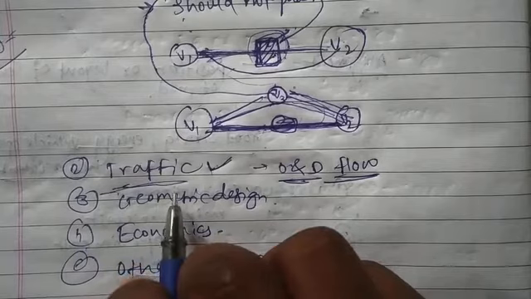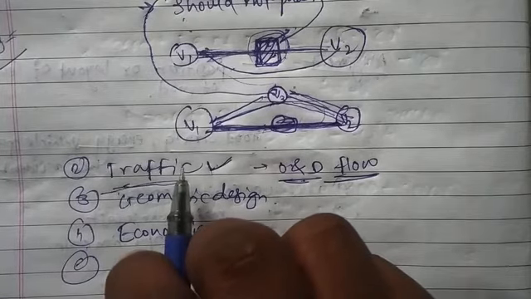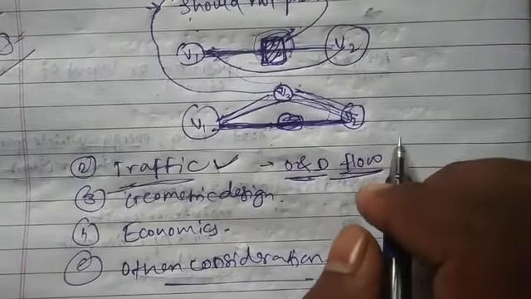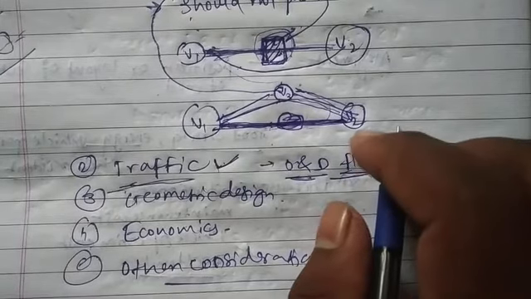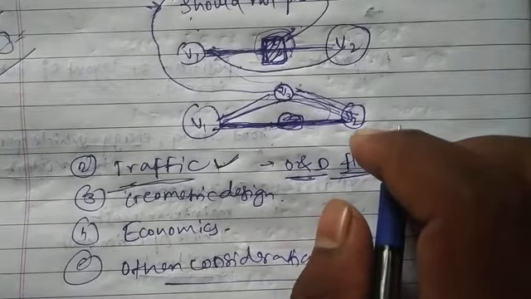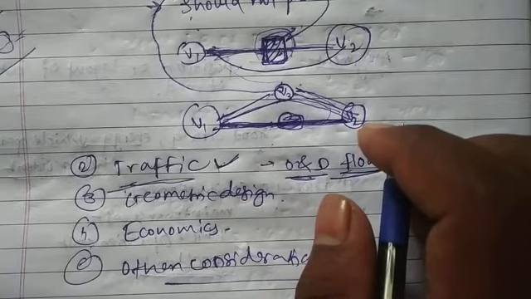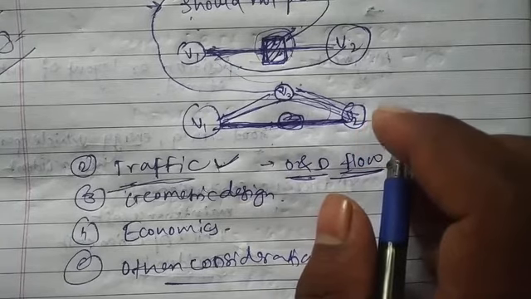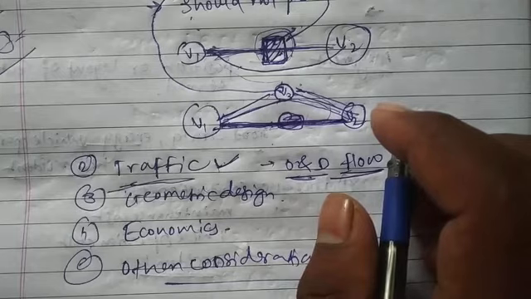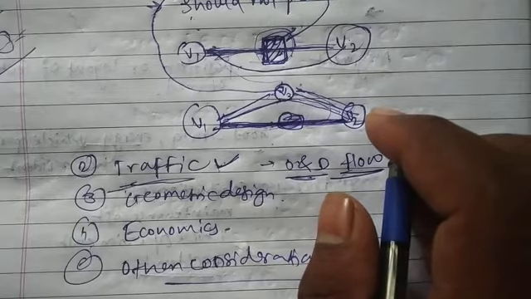Like this, the traffic will control the alignment. As we know, if a road is to be constructed, it is constructed for maximum population, or it is expected that many people should take easy advantage of the road system.